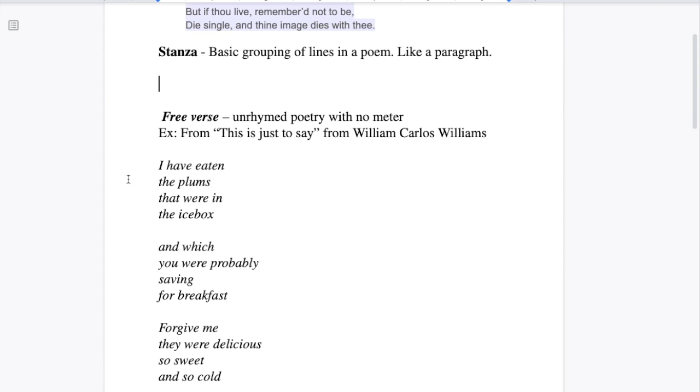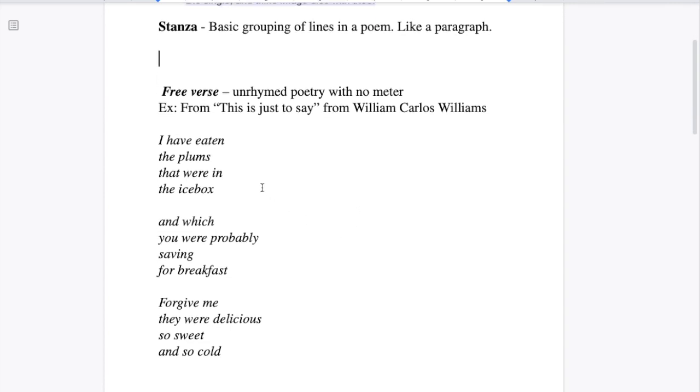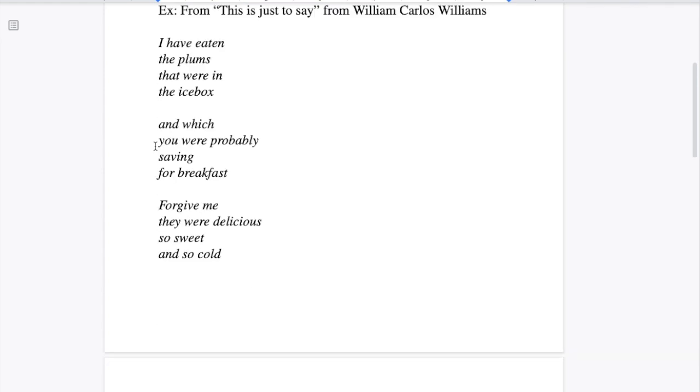I have eaten the plums that were in the icebox, and which you were probably saving for breakfast. Forgive me, they were delicious, so sweet and so cold. So we have this good imagery. Free verse doesn't have to have a rhyme scheme, doesn't have to be organized even into stanzas. This helps organize sort of thoughts and imagery in this poem, but that is our free verse.